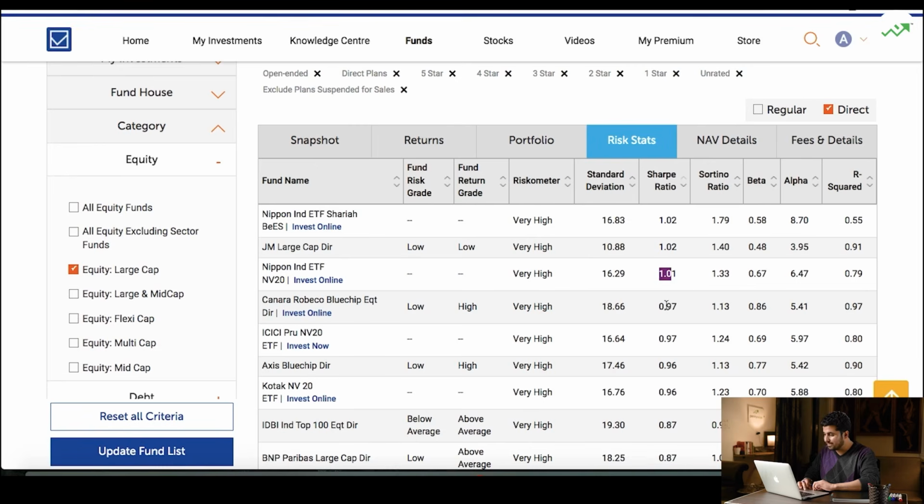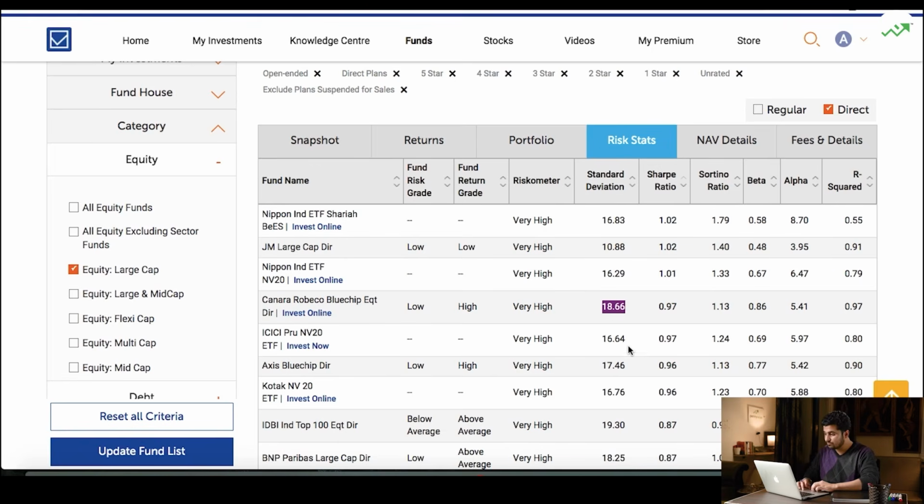We'll ignore the ETF. Let's look at this one, Canara Robeco, 0.97. The Sharpe ratio is 0.97, once again on the higher side, right? 1.02, just a little down, so once again on the higher side. But at the same time, the standard deviation is somewhere in the middle, right? 10.88 and 24, somewhere in the middle. So 18.66, pretty nice, pretty good. So 18.66 is the standard deviation for 0.97 of Sharpe ratio.